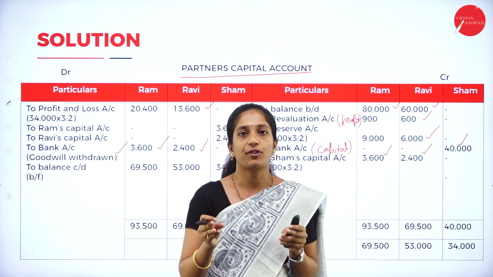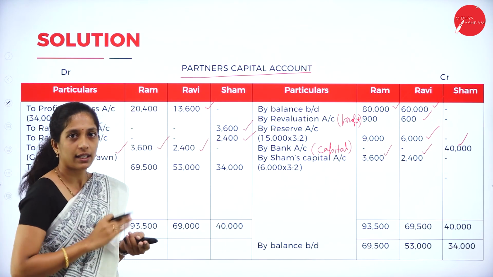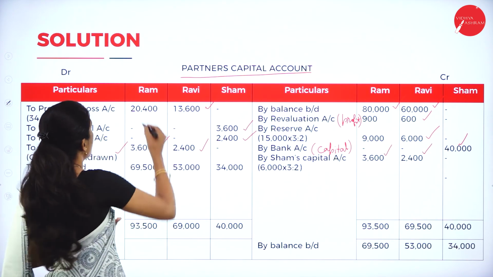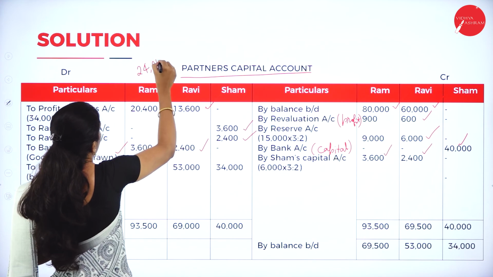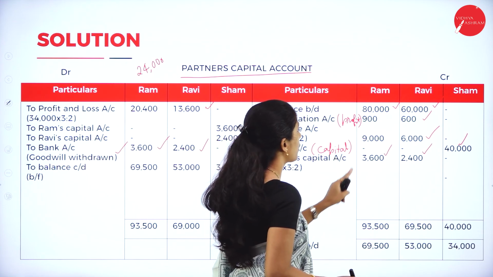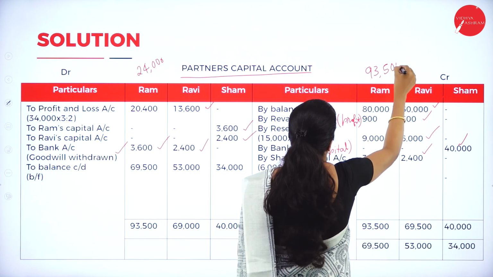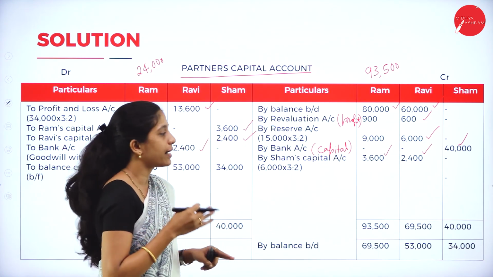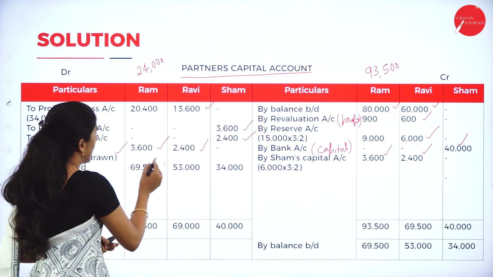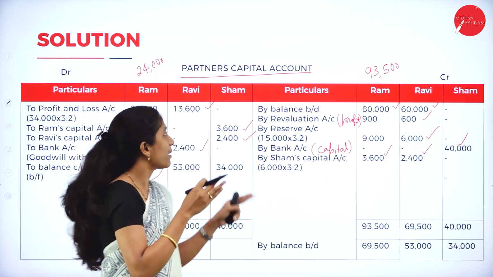Now as usual, we have to balance and the balancing figure has to be carried down. Calculate all the amount in the debit side of Ram. So we are having 20,400 plus 3,600, so we'll get 24,000. Now coming to the credit side of Ram, we are having 80,000 plus 900 plus 9,000 plus 3,600. So we get 93,500. So since credit side is more than debit side, write 93,500 both the sides minus 24,000. So we'll get a balancing figure of 69,500.